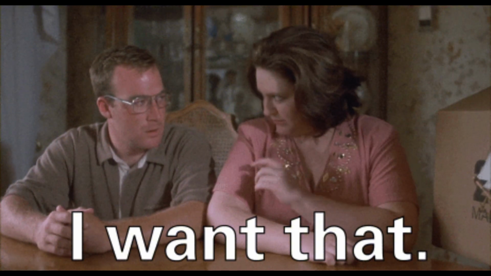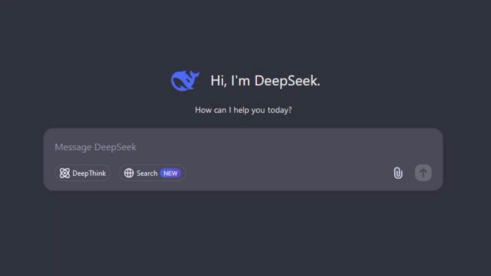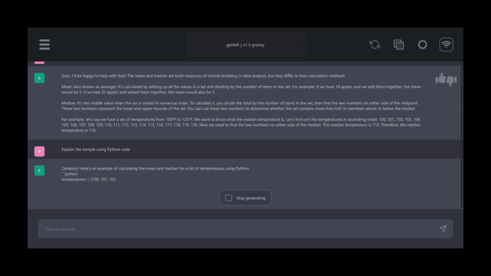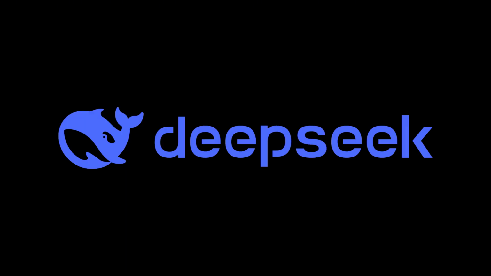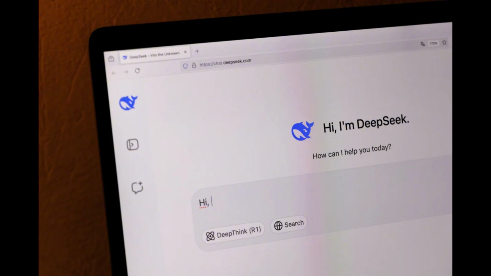One of DeepSeek's biggest selling points is that it's completely free, at least in chatbot form. Unlike ChatGPT+, you don't need a subscription. The chatbot defaults to DeepSeek V3, but switching to DeepSeek R1 is as simple as clicking the DeepThink R1 button